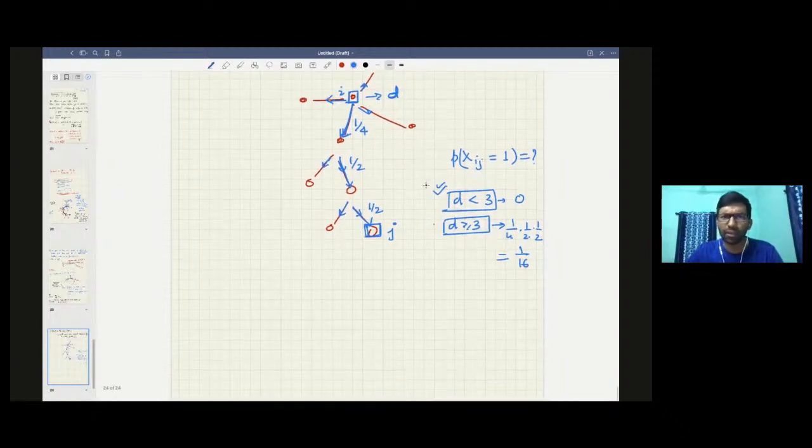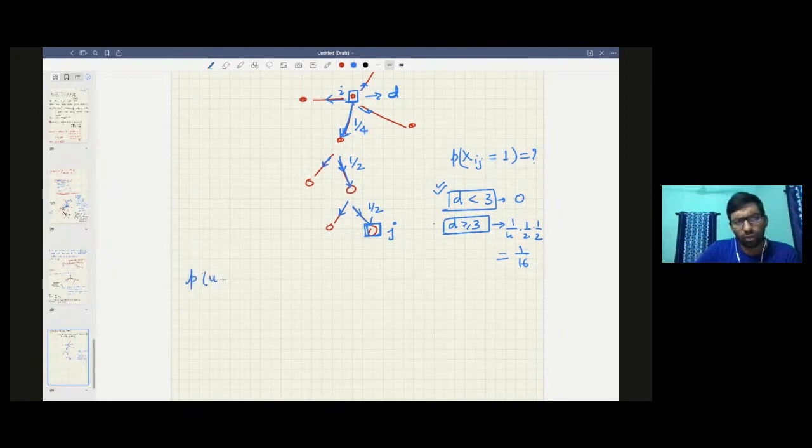So if you formally write this thing, then the probability of visiting v from u is how much? It is nothing but 1 by degree of u, because when you are at node u, you have degree of u choices, and you take the one that is in the path from u to v.